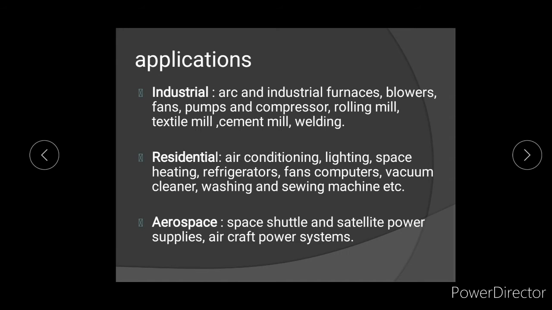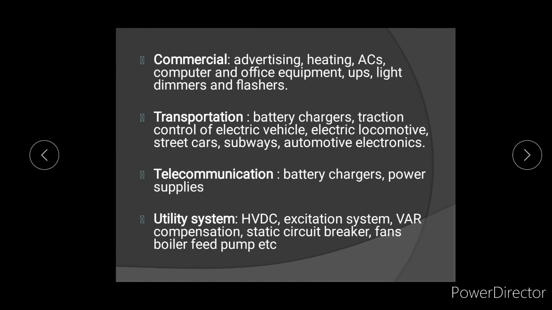So that's why by using power electronic devices, we can achieve those frequency and voltage ranges. Some examples are space shuttle applications, satellite power supplies, and aircraft. These are some examples in aerospace applications. Let us say commercial applications. In commercial, we use central ACs, advertising, and office equipment like computers, UPS, light dimmers, and flashers. In these we use power electronic devices.